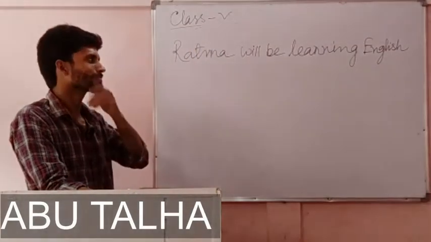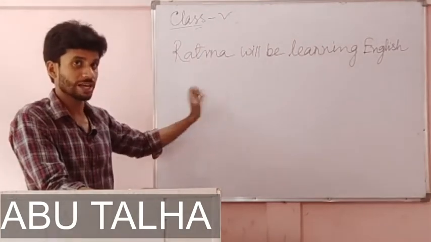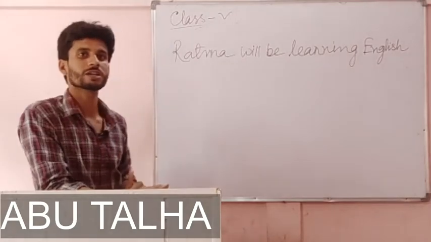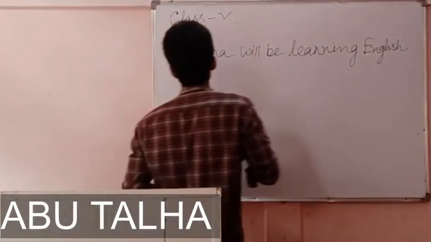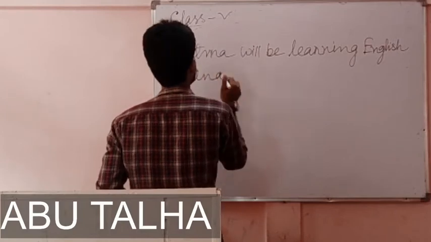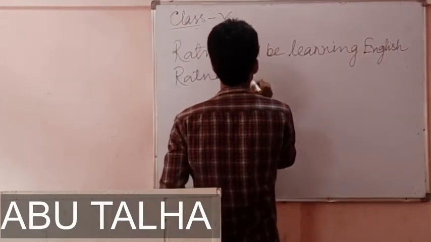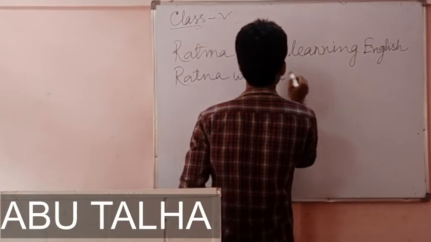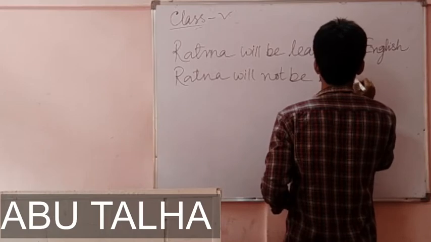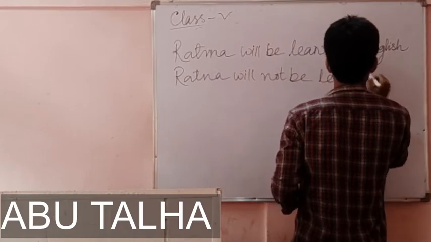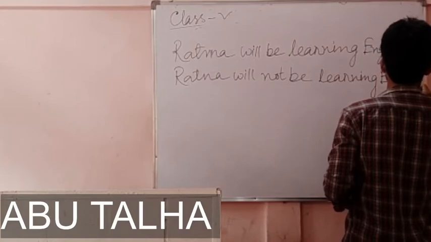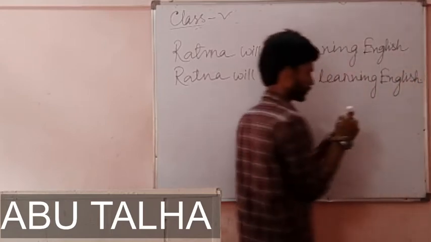Now we have to change it. It is an affirmative or positive sentence, and we have to change it into a negative sentence. It is very simple. Ratna will not be learning English.